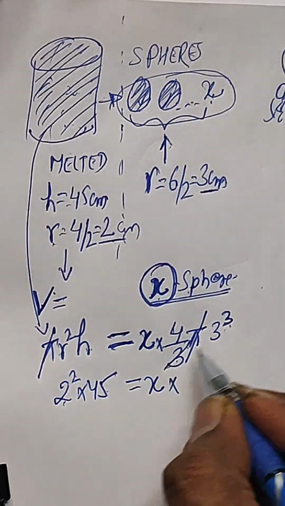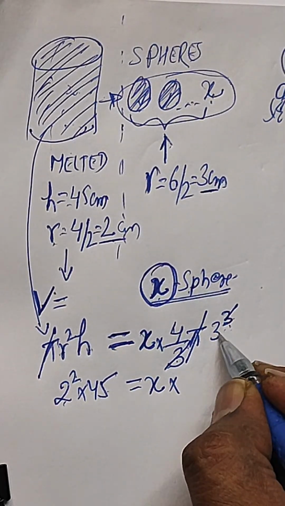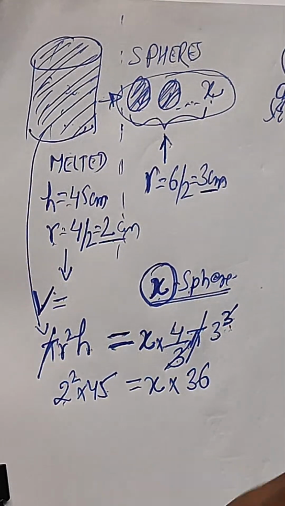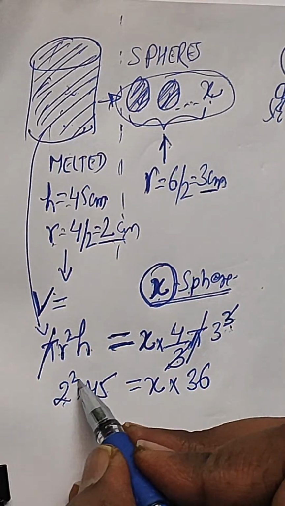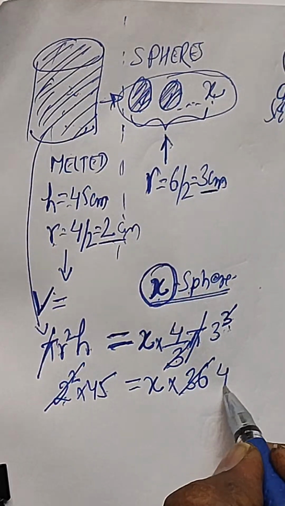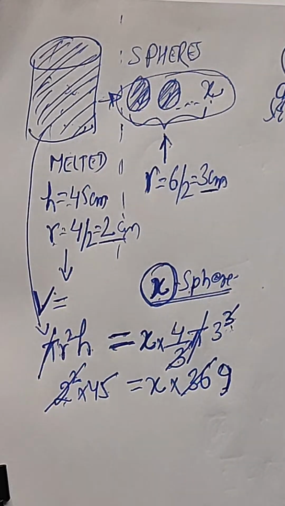So one 3 will be cancelled with one of the 3s. So only 2 times 3 will be left, 3 into 3. So 9 into 4, 36. Can we write it? Yes. And 2 into 2 is 4. So 4 will divide this 36 nine times. Sorry, 4 into 9 will be 36.